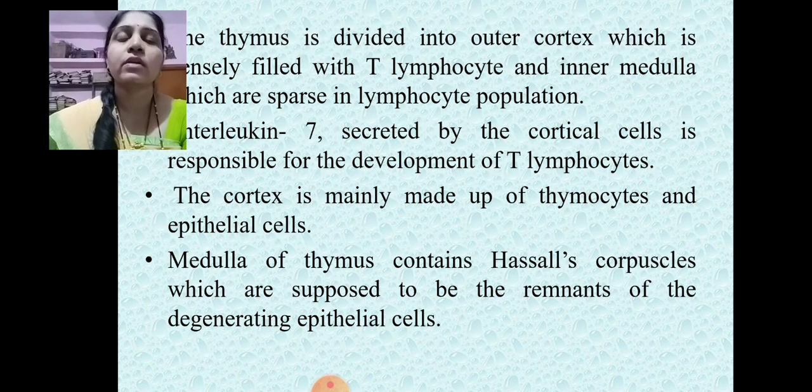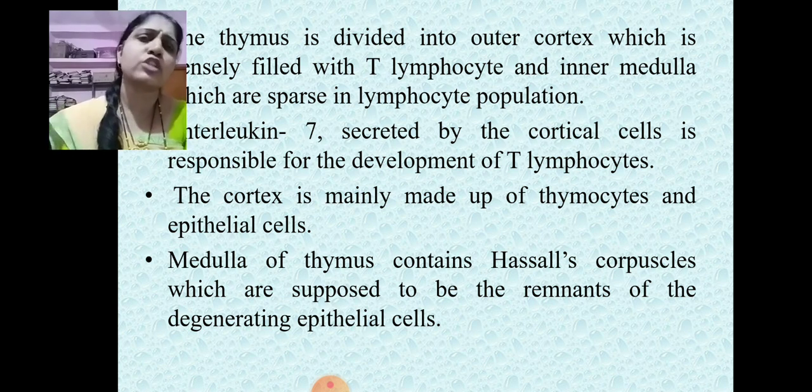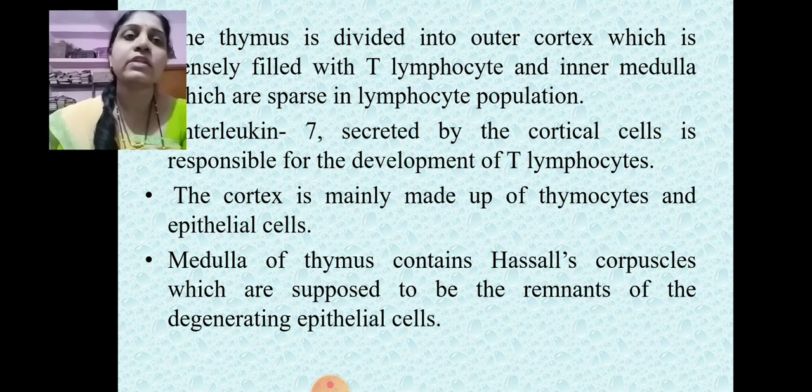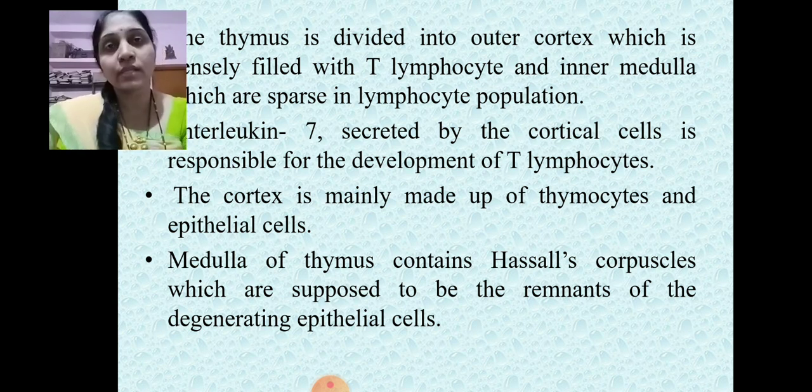Now the thymus, structurally, whenever we are discussing the thymus, it is divided into two major parts. The outer one is called the cortex, which is densely filled with T lymphocytes, and the inner medulla is sparsely populated with lymphocytes. Means a large population of T cells is present within the thymus.